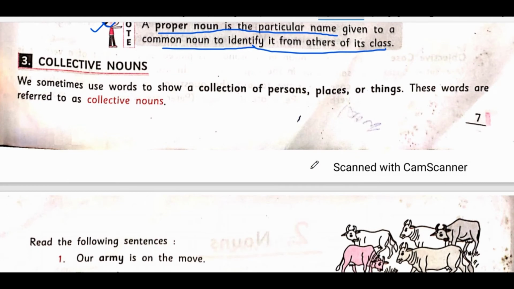Now let us go to another point, that is collective noun. So what is a collective noun? As a whole, a group of something is called a collection, and that collection is called a collective noun. For example, team. Let me bring my team and play a cricket match with you. Now, team is a collection of players. So one person cannot be called a team.